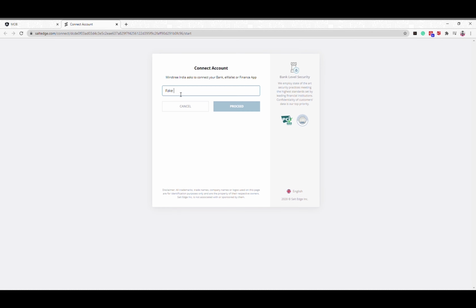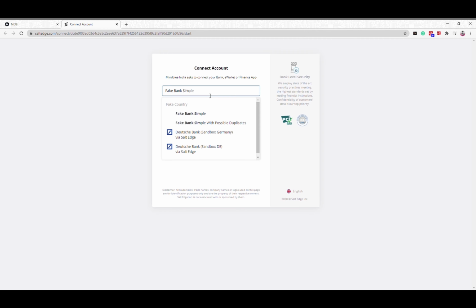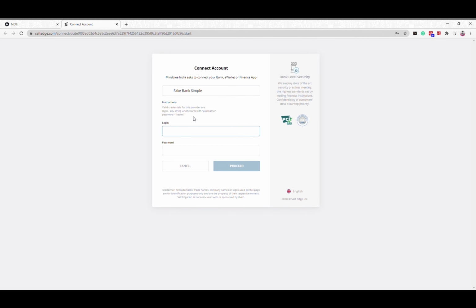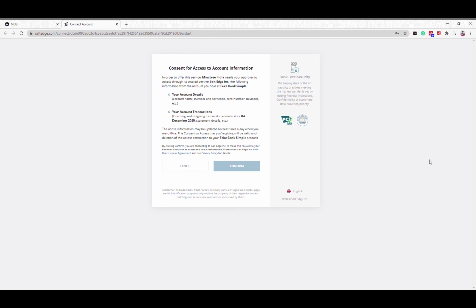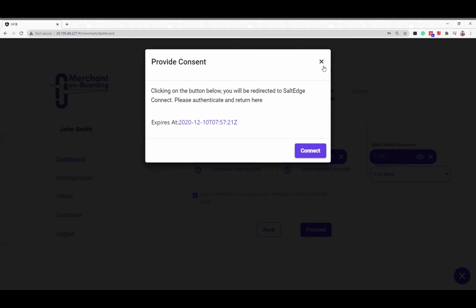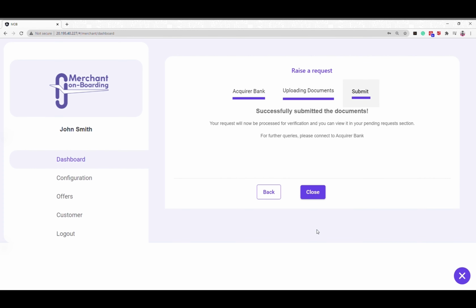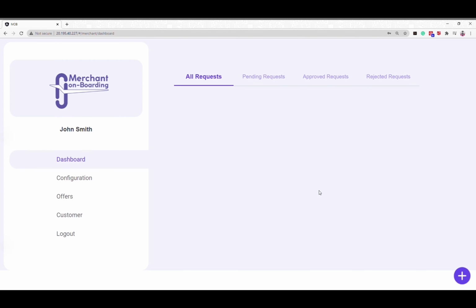Here you can see, while passing the consent to the fake bank sample, as we mentioned in the value proposition, the discretion of the merchant is required. So the merchant is providing that discretion to share the transaction details and the account details with that particular bank, the Acquire bank. As you can see, the consent has been provided, and as a part of proceeding, the merchant submits and the documents are successfully submitted.